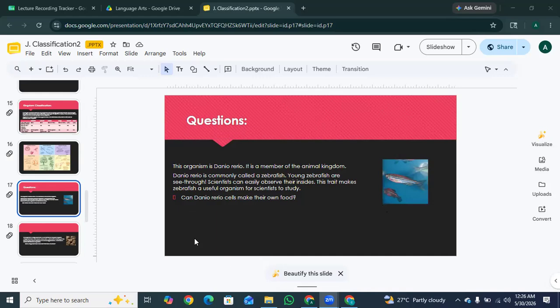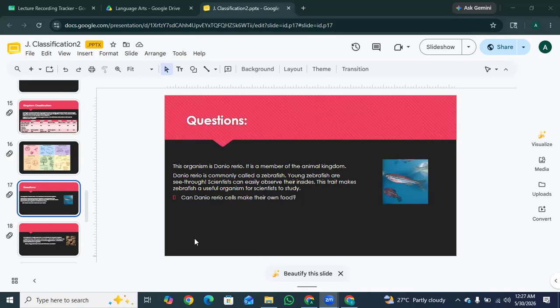So let's look at the clues given in the text. Clue one is that the text explicitly says that it is a member of the animal kingdom. And clue 2 also tells us its common name is the zebrafish, which is a type of fish. Okay? So think back to the rules of the animal kingdom.